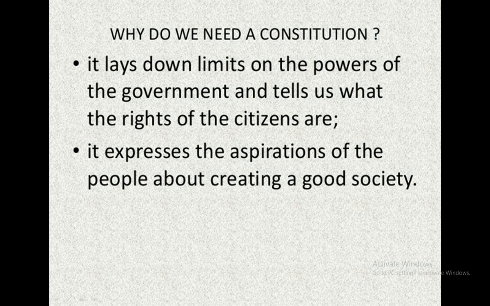It puts limits on the powers of the government. It means the government has to follow the constitution. Whatever has been written in the constitution is followed by the government. In the constitution, the fundamental rights of the citizens are also mentioned. So, the constitution has the aspirations of the people to create a good society.